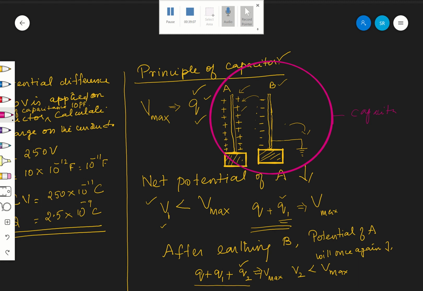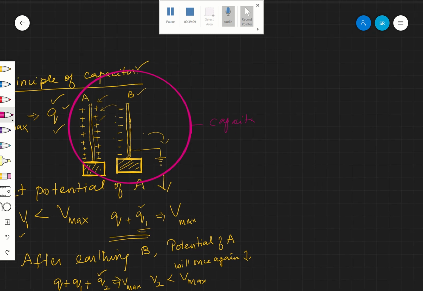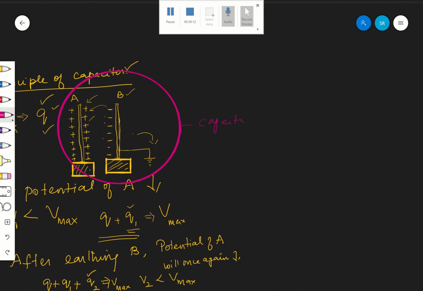Now, there are different types of capacitors. If the two conductors A and B are two thin sheets or plane, then it is a parallel plate capacitor.